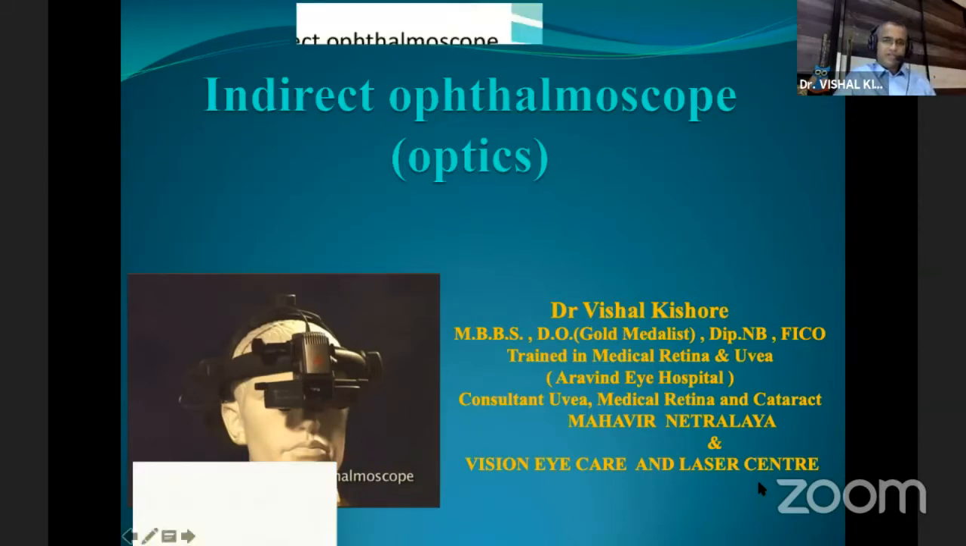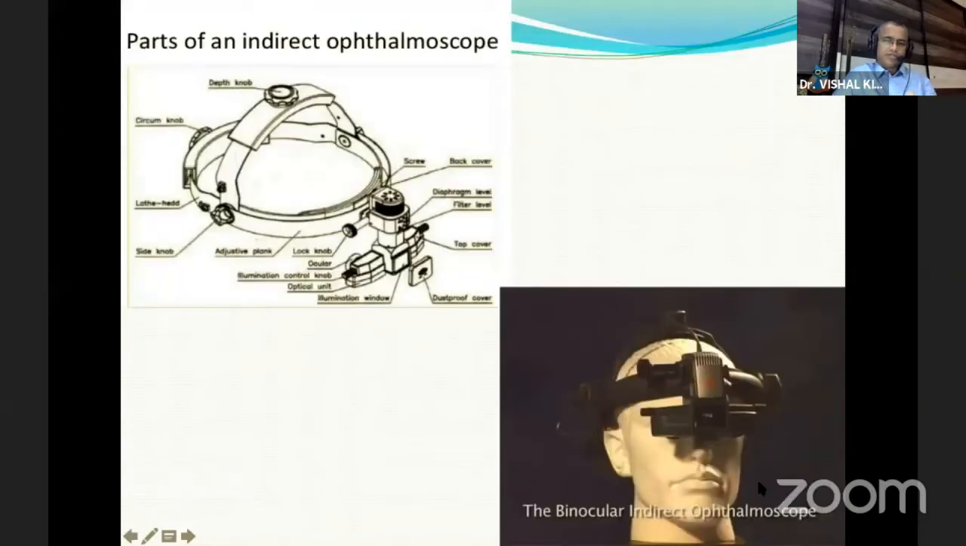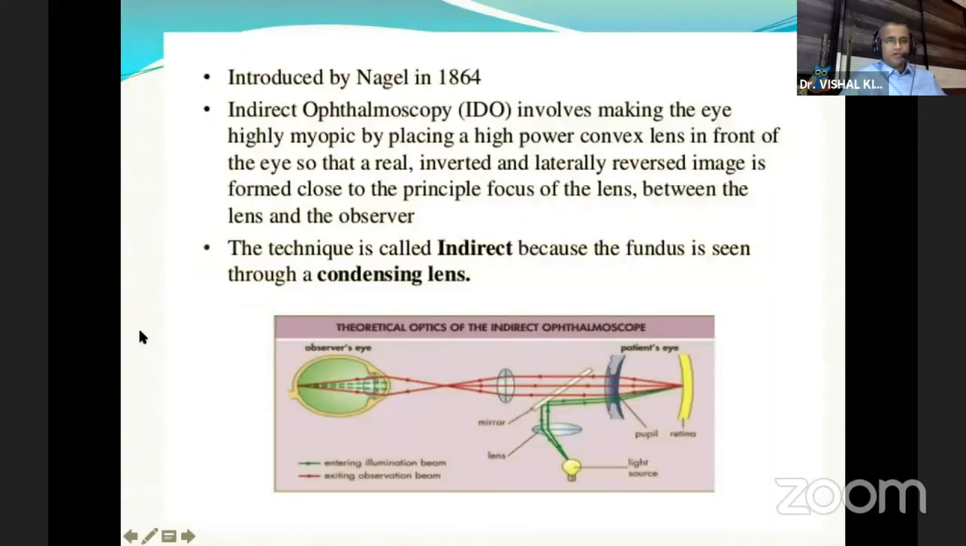Now to start with, this is the common indirect ophthalmoscope which we use in our day-to-day practice. It has this illuminating system, and then you have the headgear to fit on a head with a depth knob and slide knob. Basically, this whole concept of indirect ophthalmoscope was conceived and started in 1864 by Nasal.